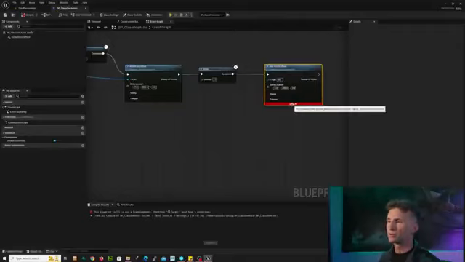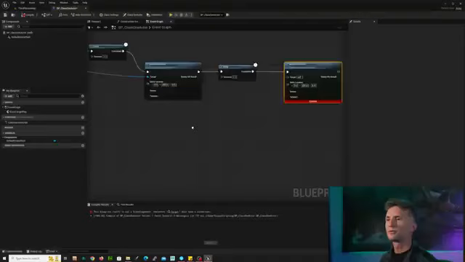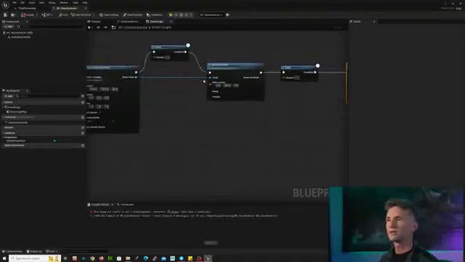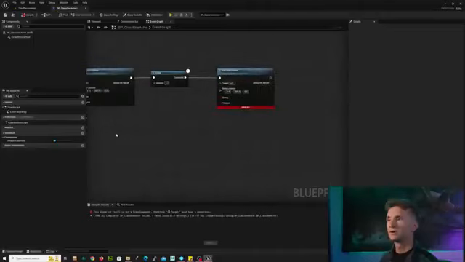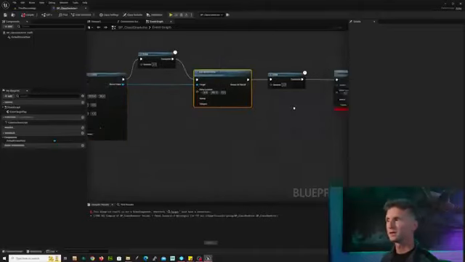So if I mouse over this word error, it says, the blueprint self is not a scene component, therefore target must have a connection. Okay, if you don't understand the first part, because it's kind of out there, the whole blueprint self and not having a scene component there, let's just take the end. Target must have a connection. Okay, well, if we look at it, our target has a connection here. Oh, so I need to connect the emitter to the move. Just like I connected the emitter to this world offset move, I need to connect it to this one.